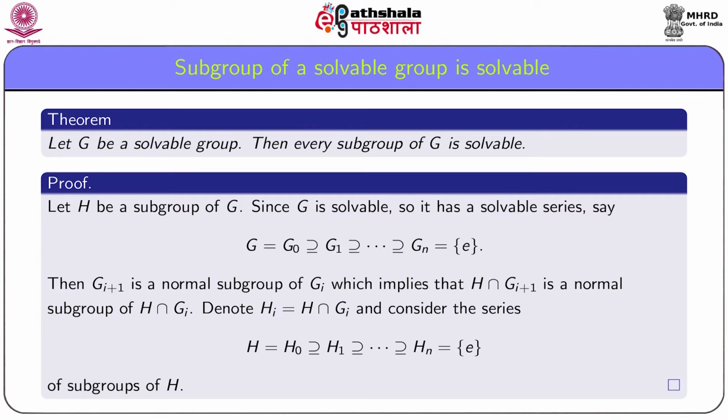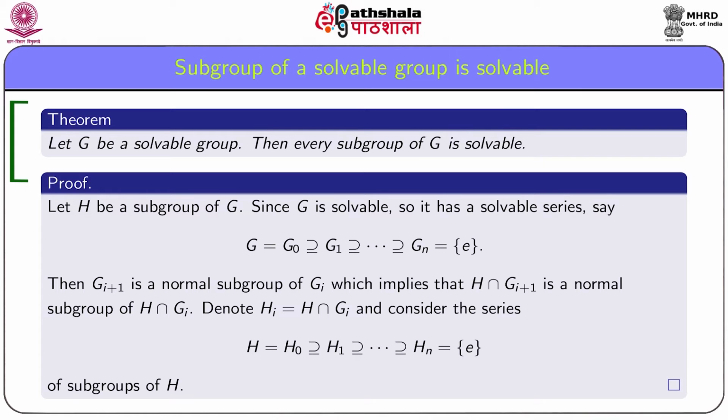Now we show that every subgroup of a solvable group is solvable. Let G be a solvable group, then every subgroup of G is solvable.